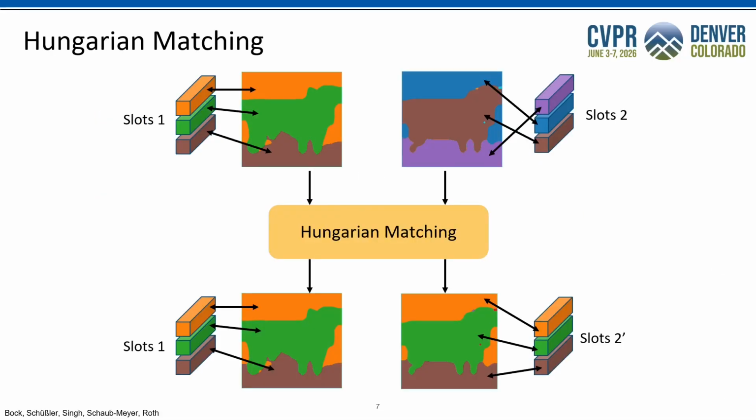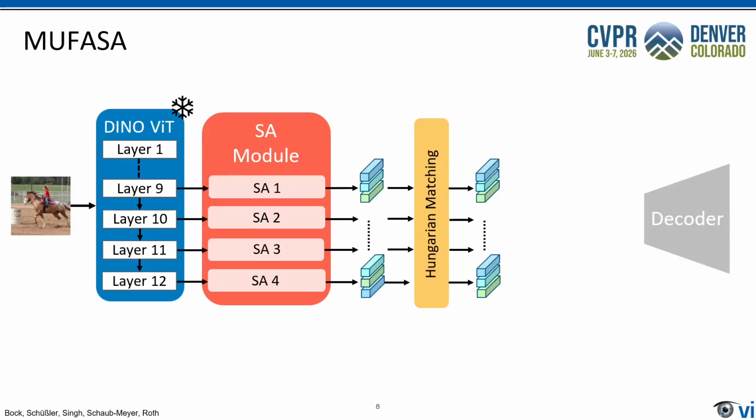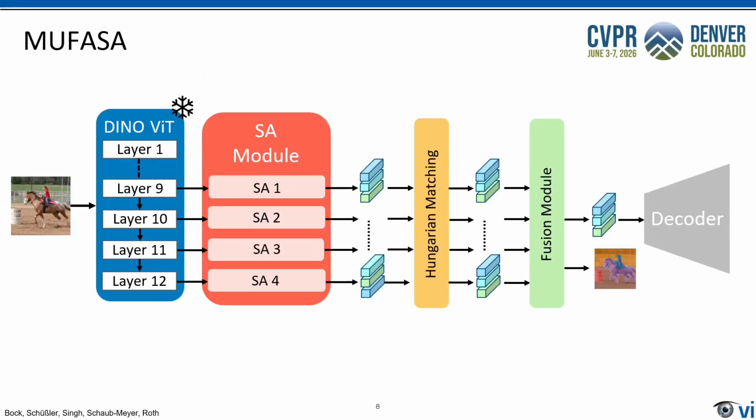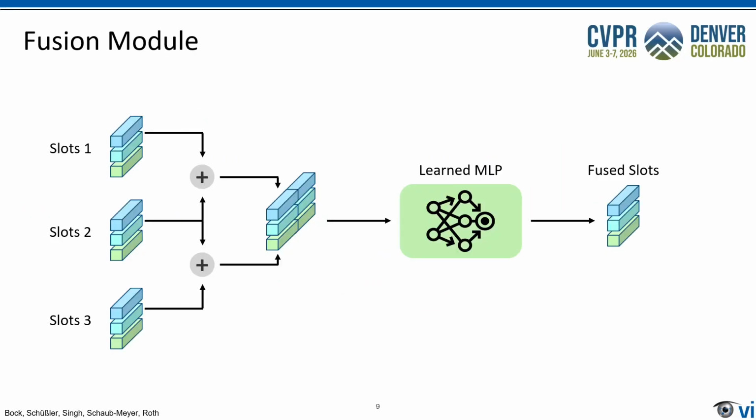First, we need to ensure that across layers, corresponding slots learn to bind to the same objects to fuse them meaningfully. To achieve this, we apply Hungarian matching layer by layer, reordering the slot sets based on mean-best overlap in the attention masks. Once aligned, slots and attention masks are fused in our fusion module to obtain a single representation. For slot fusion, the subsequent pairs of slot sets are concatenated along their feature dimension and then projected into a single set of slots via an MLP.